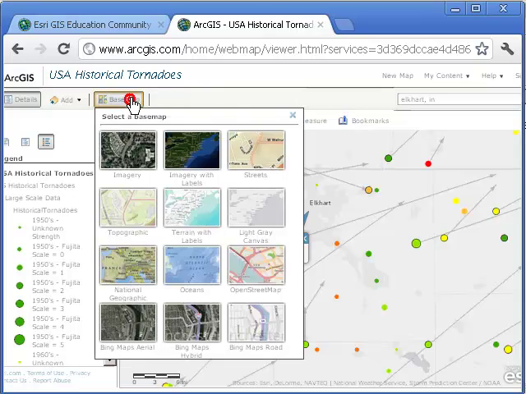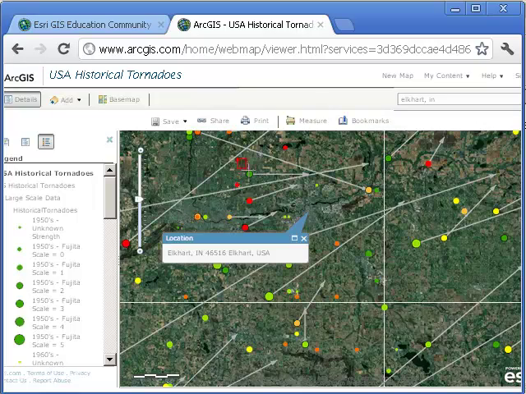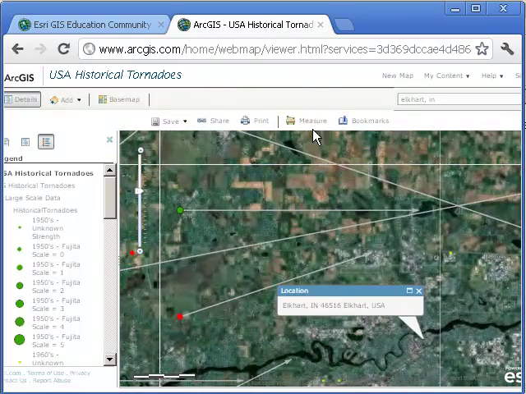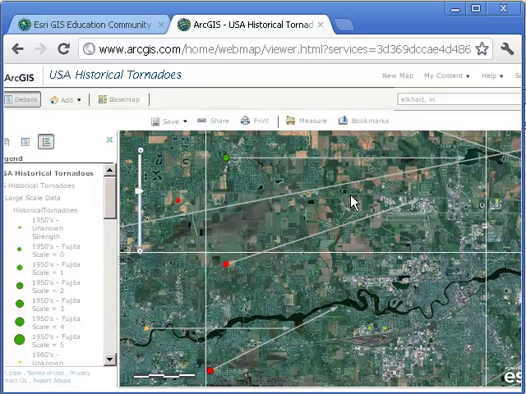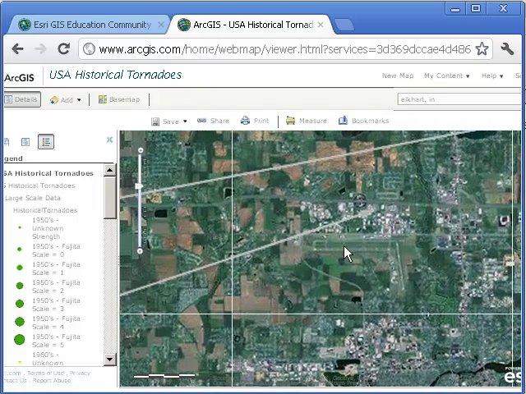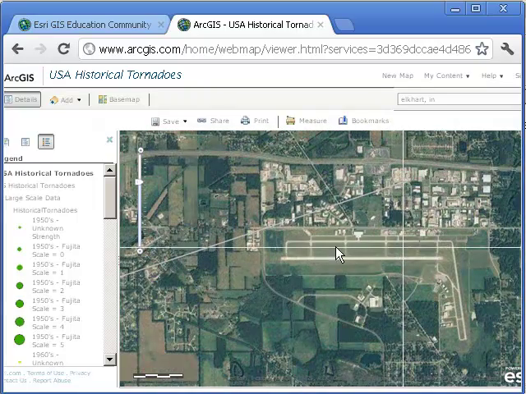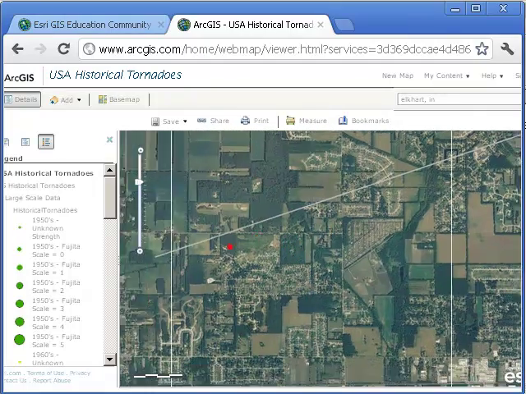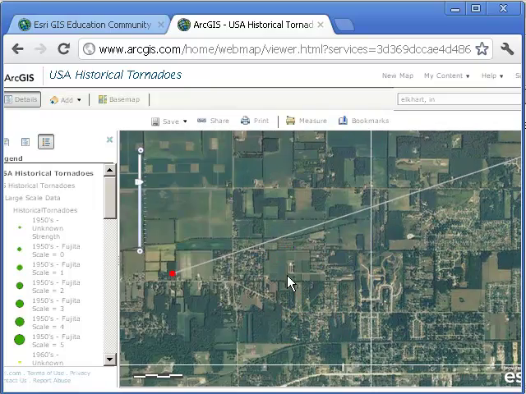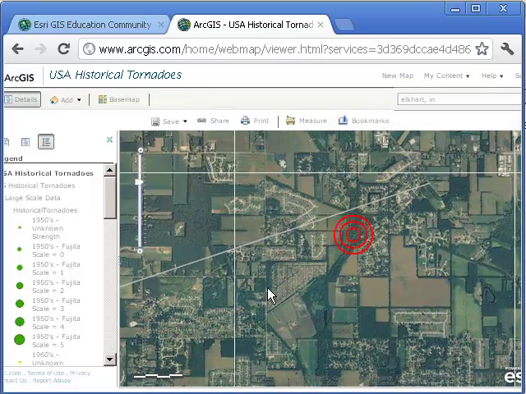Remember, we've got the capability here in a GIS to examine imagery as a base map. So, for example, we can really zoom in on some of these locations. In this particular area, we can look at the land use. This particular tornado looks like it crossed really close to this particular airport in Elkhart, Indiana. What could have been in the hazard there? And look at the different kinds of land use and land cover that it crossed over. Some fields, but some subdivisions, some houses.